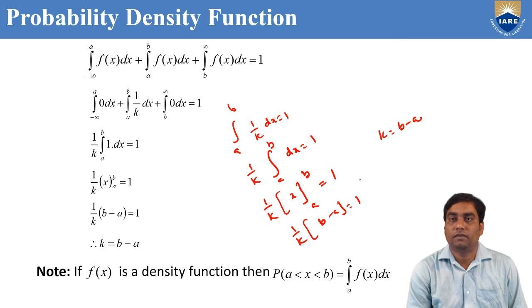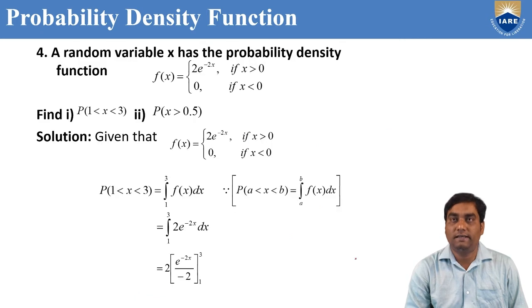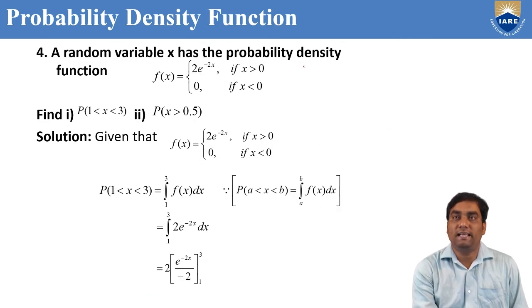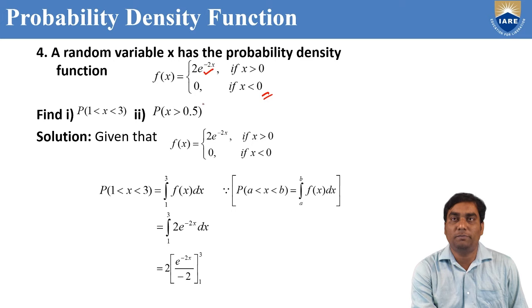And one more thing to remember: f(x) is a density function. To find the probability of x in between a to b, you directly take the integration from a to b of f(x) dx. Now, a random variable x has the probability density function given in two cases: for x greater than 0, f(x) is 2 into e power minus 2x. For x less than 0, f(x) equal to 0.